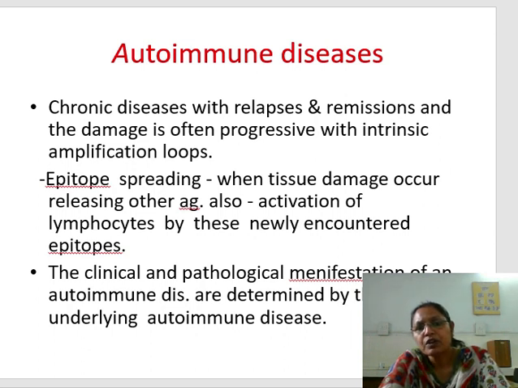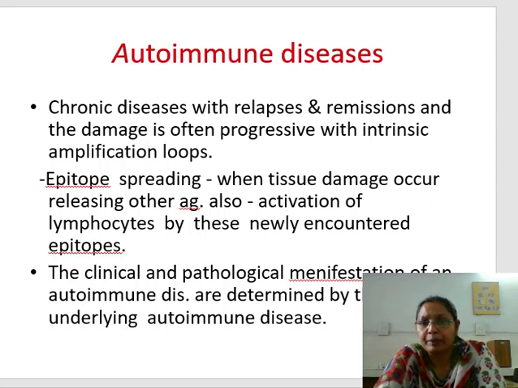So it is a progressive disease, and there is epitope spreading. Epitope spreading is when tissue damage occurs, it releases more and more antigen. So multiple injuries, multiple damage, will increase our antigen load. So there is activation of the lymphocytes by these newly encountered epitopes. The clinical and pathological manifestations of an autoimmune disease are determined by the nature of the underlying autoimmune reaction.